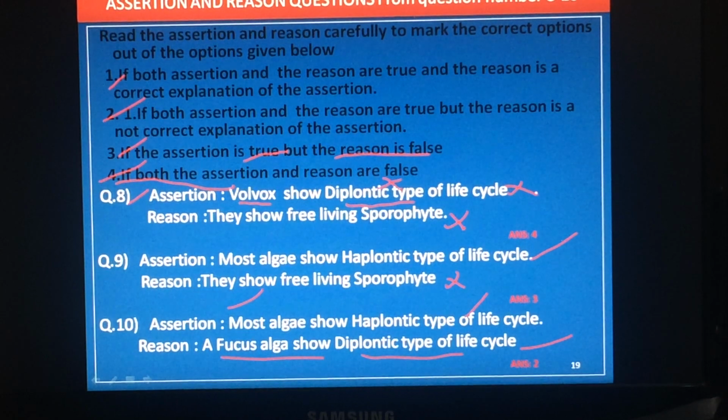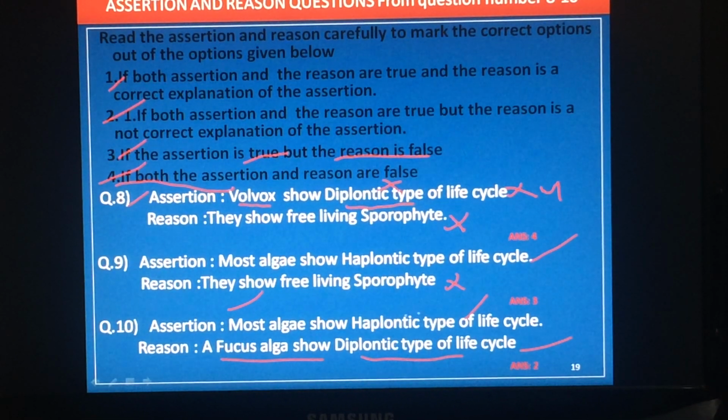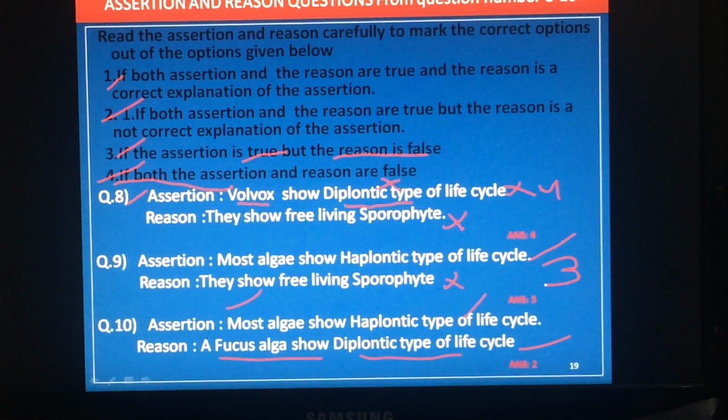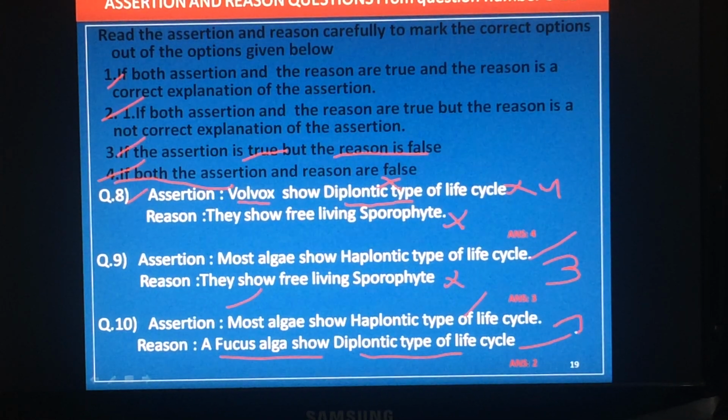So for 8th one, 4th is the answer. For 9th one, 3rd is the answer. For 10th one, 2nd is the answer.